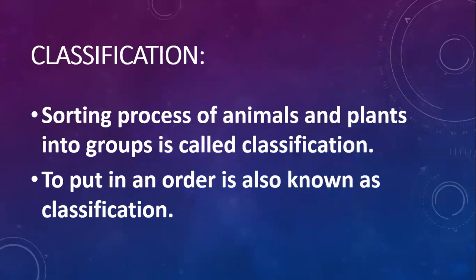The girl sections are different and the boy sections are different. We classify them just like that. Animals and plants are also sorted in the form of groups so that we can easily study them. You can also say that to put things, plants or groups in an order is known as classification.